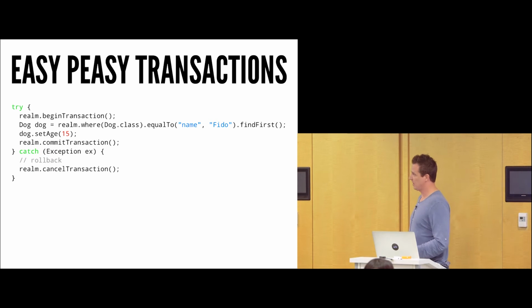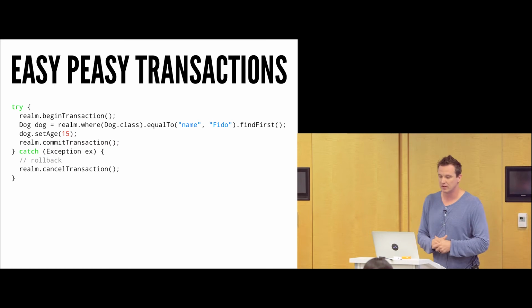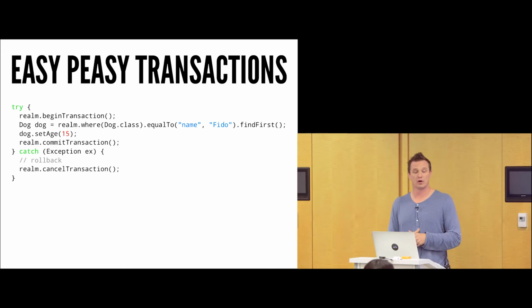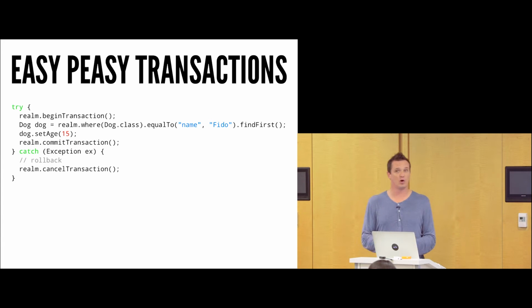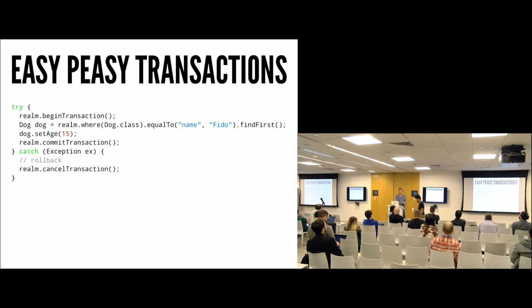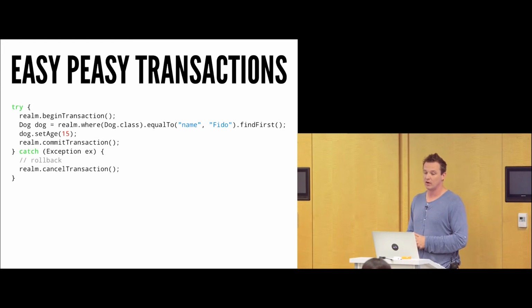Now you may have noticed transactions. I just mentioned those briefly. Here, we're going to go ahead and issue a manual transaction. So this is just regular saving data. Now, if an exception occurs, we can call realm.rollback, cancel transaction, which ends up rolling back the transaction. So if anything does happen for any weird reason, we can go ahead and cancel it out. Now that's a manual transaction.